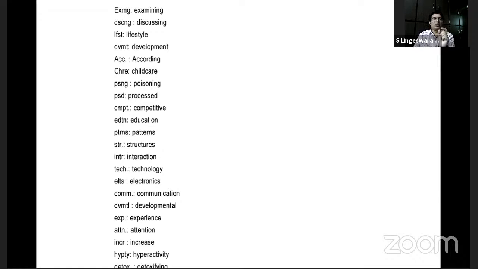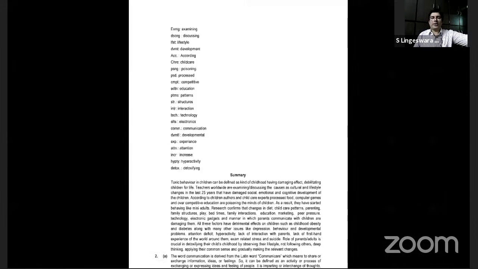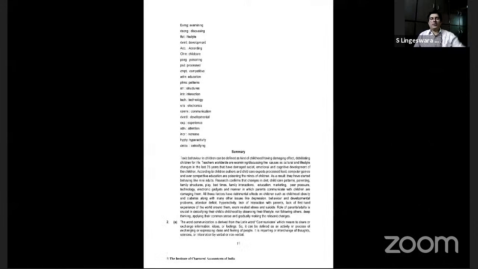Got it? And poisoning PSNG and processed PSD and competitive CMPT, and CMPT can also be used for complaint. Am I clear? Yes, sir. Even for complaint also, right? So this is it. Yeah, take a snap.